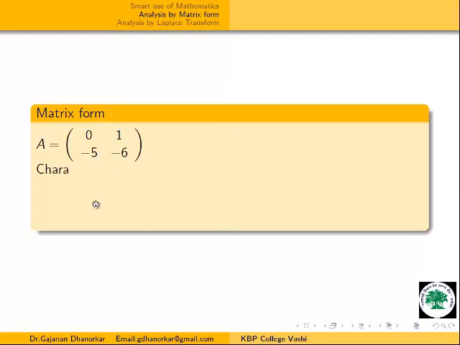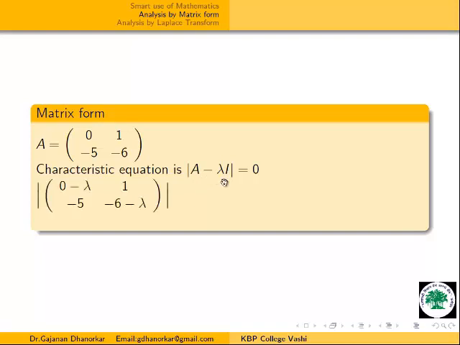This is the matrix operator. Now the characteristic equation of this is determinant of A minus lambda I equal to 0, and solving this determinant we again get the characteristic equation for this matrix, lambda square plus 6 lambda plus 5. The same equation arrived at the time of the auxiliary equation. In the last case the auxiliary equation was m square plus 6m plus 5, and the same equation we are getting here. Again the roots of this equation are lambda is equal to minus 5 and minus 1, and these roots are nothing but the eigenvalues.